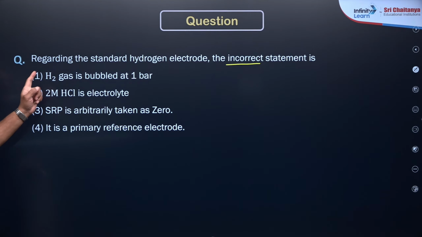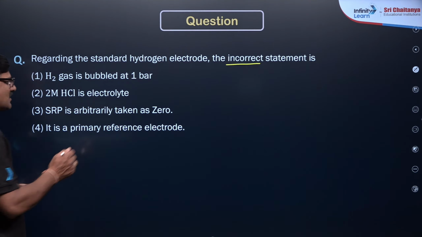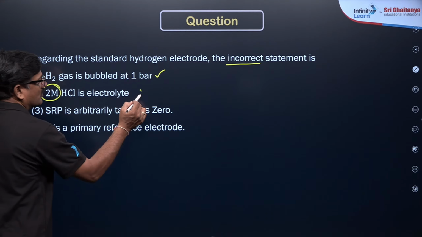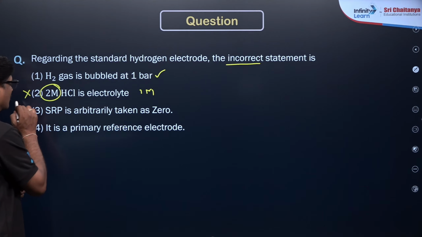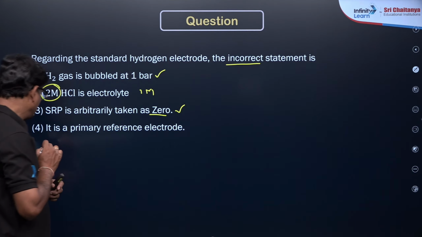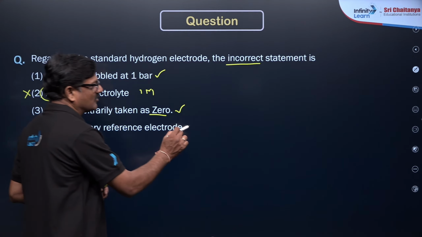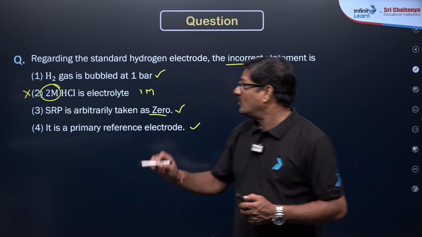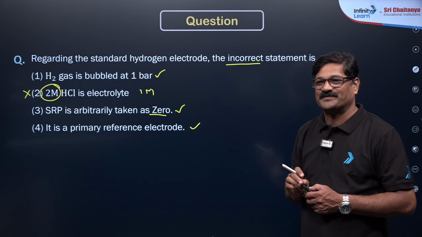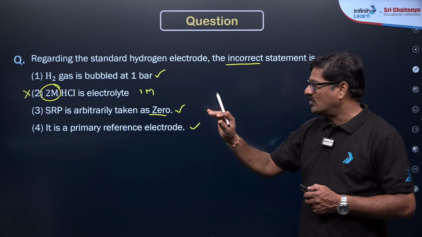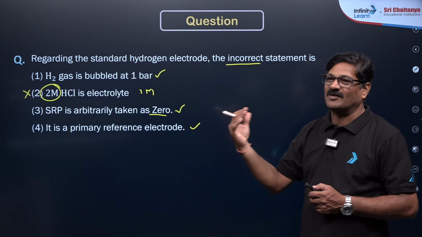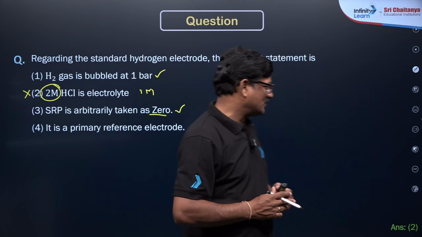Okay, H2 gas is bubbled at 1 bar. Yes, it is correct. 2 molar HCl is used, wrong. We use 1 molar HCl, therefore it is wrong. SRP is arbitrarily taken as 0. Yes, it is correct. And it is a primary reference electrode, and it is also correct. So what is the answer for this question? It is 2 molar HCl is used, it is absolutely wrong. The second option is the correct answer for this question.